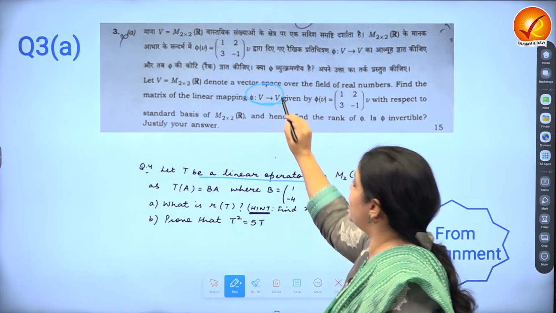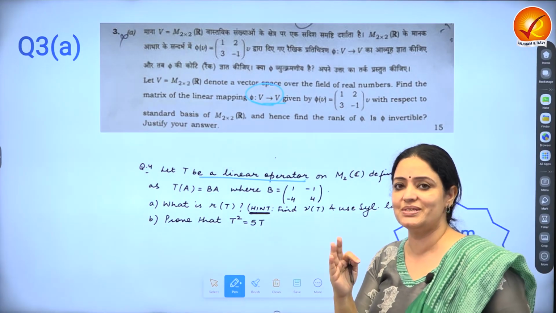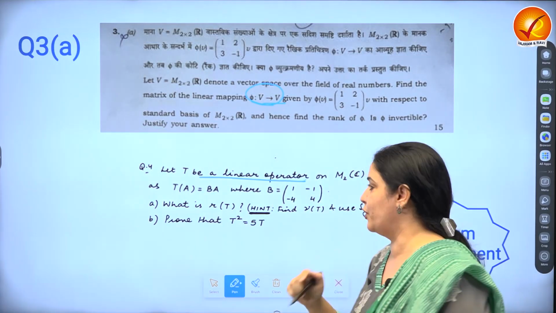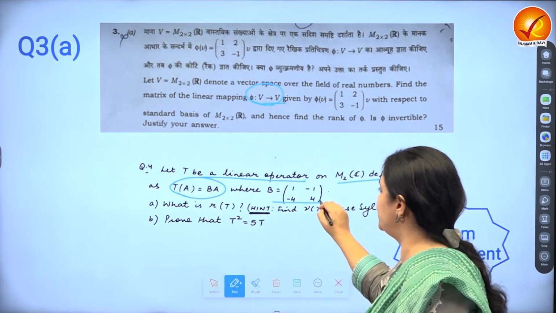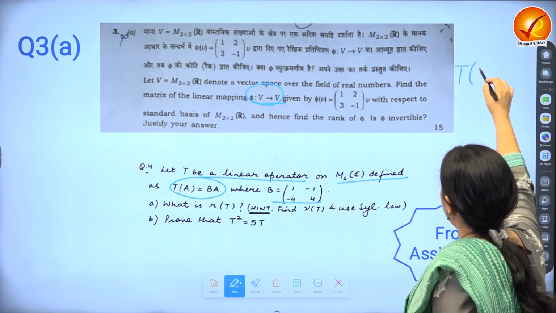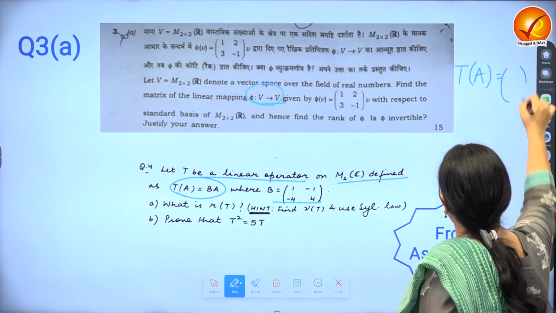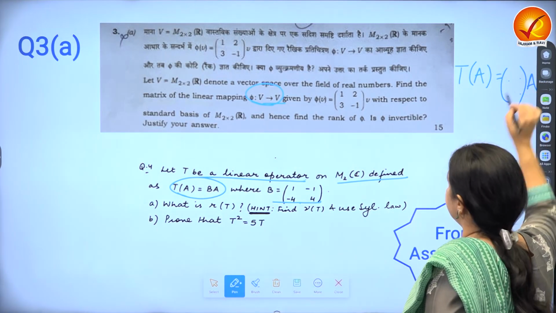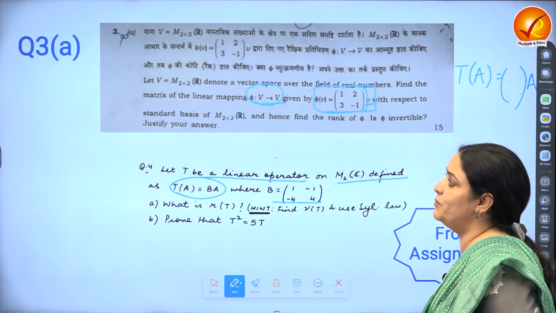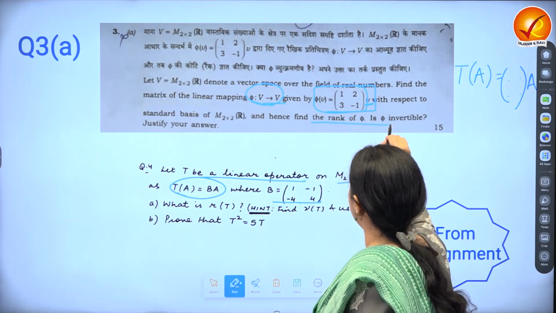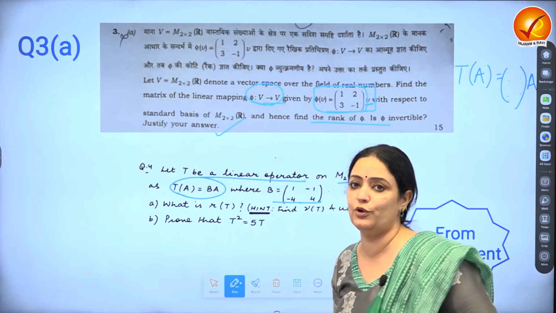Yes, because it's again V to V. So 3 questions, all of them are linear operators. And on M2C defined as TA is BA, where B is defined to be this matrix. What does that mean? When T is applied to a matrix, the answer is that matrix being multiplied with A. Look at this. Look at the definition. The same question. And they're saying, hence find the rank, is it invertible, and justify your answer.